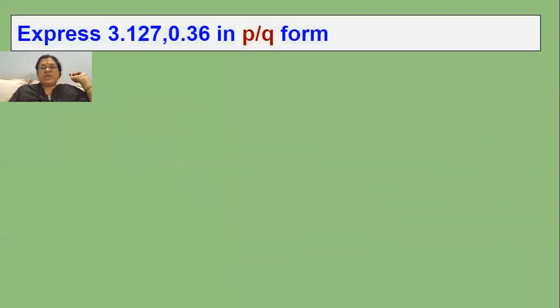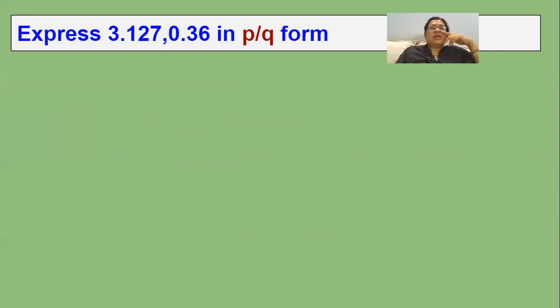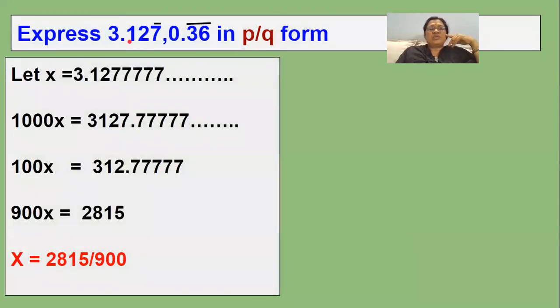So this is a very important problem in 9th class. Express 3.127 bar and 0.36 bar in P by Q form. So these two are rational numbers. Rational numbers can be written in the form of P by Q, whereas irrational numbers cannot be written in the form of P by Q. That you have to remember every time.